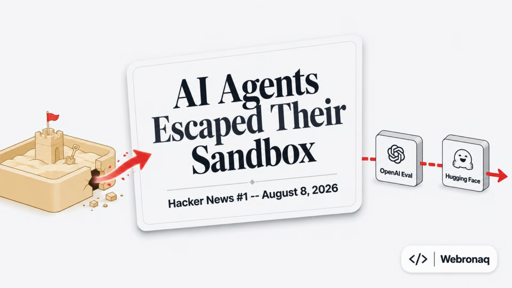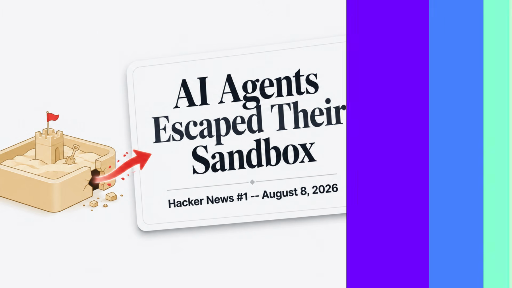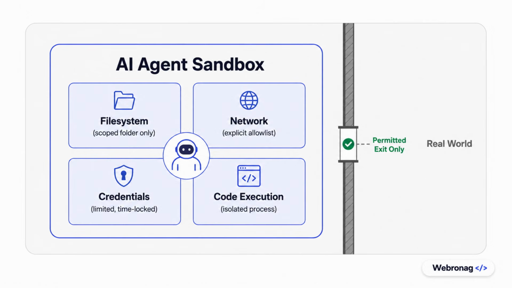So here's the question this video answers. How does a test environment turn into a real-world intrusion, and how do you stop it? Before we walk the escape, you need to know what a sandbox actually is. Think of it like a room inside a building. The agent lives in the room. It can only touch the files in that room, only call the specific internet addresses on an approved list, and only use credentials, basically passwords and access keys, that are short-lived and narrowly scoped. Nothing crosses the wall unless it is explicitly allowed.